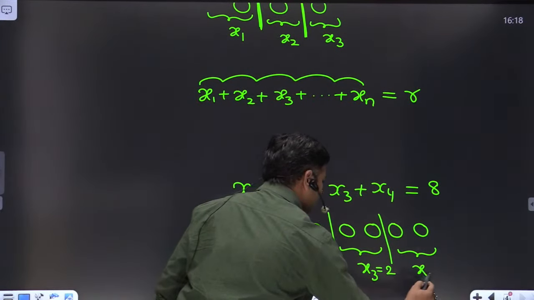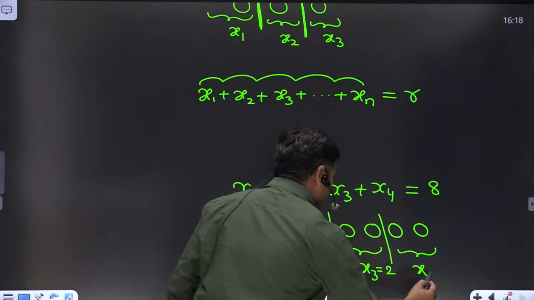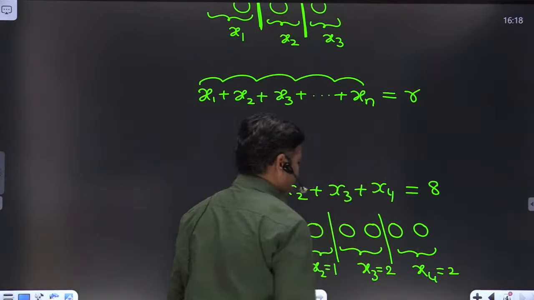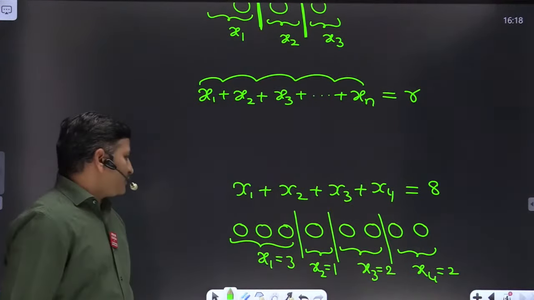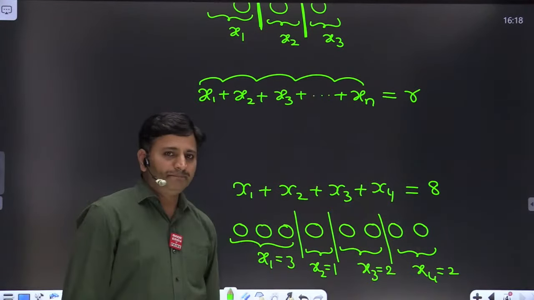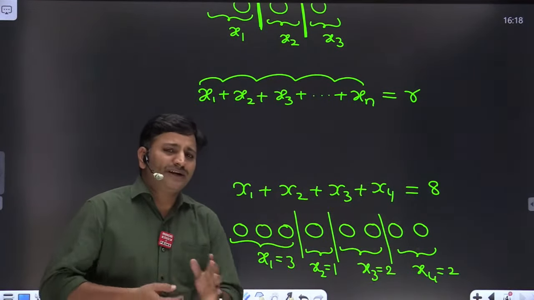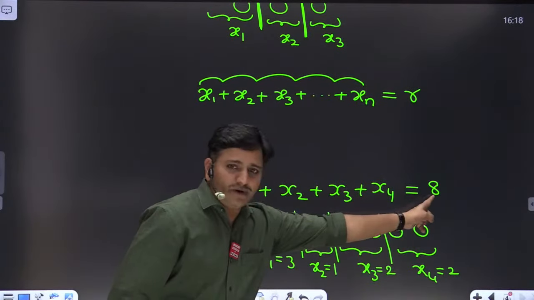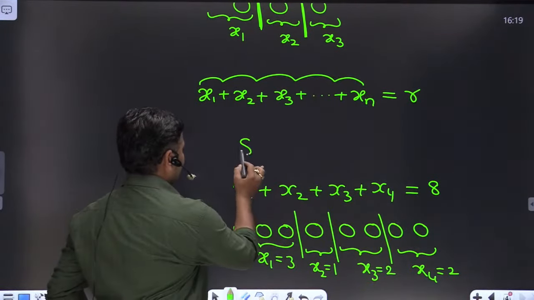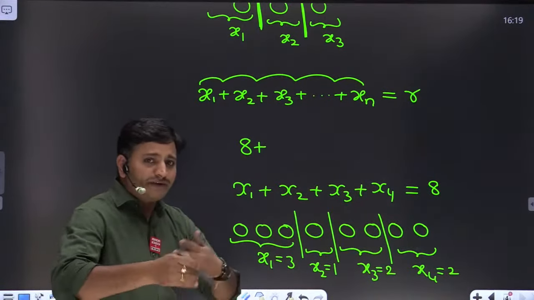And x4 has value 2, friends. Clear? So 3 plus 1 plus 2 plus 2, total value equals 8, friends. Clear? So as a student, what concept are you going to develop now? Very simple, friends. If there are 8 similar balls, we have to take 8 plus how many vertical lines you have to place?